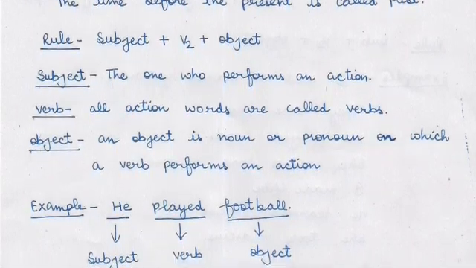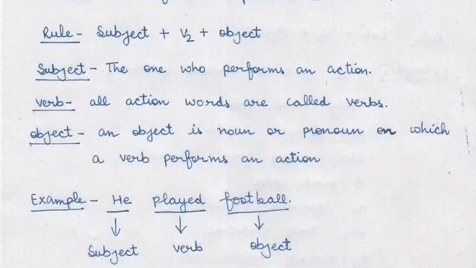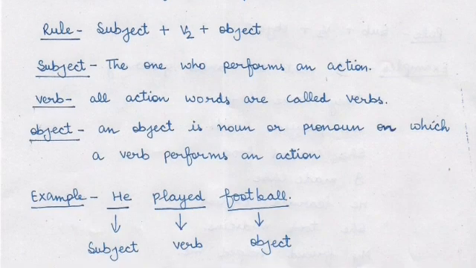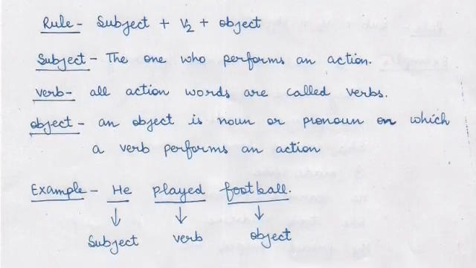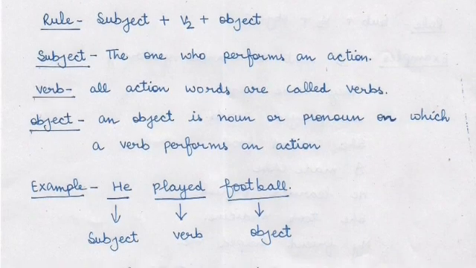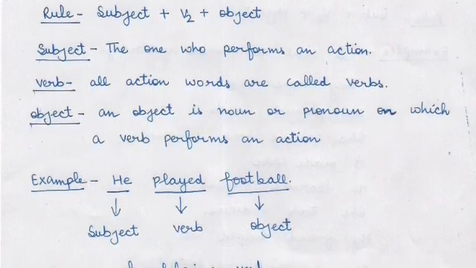And the rule of this tense is subject plus second form of verb plus object. Same as we did in present indefinite, there was no helping verb, and same is the case in this tense also. There is no helping verb, only second form of verb.